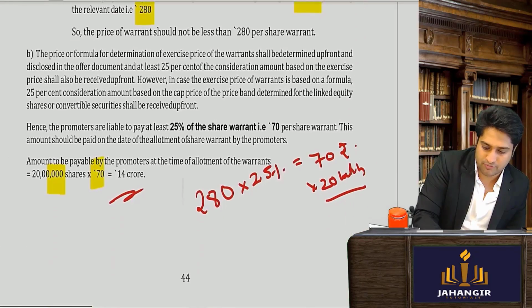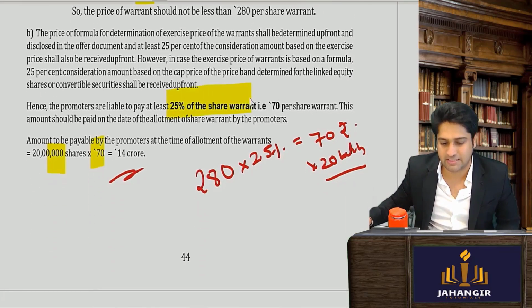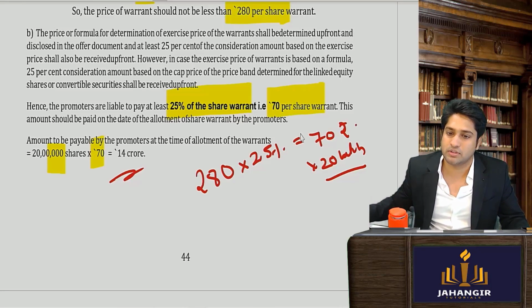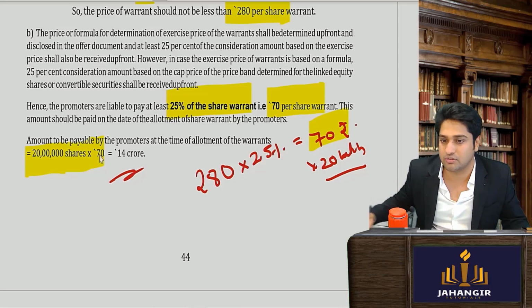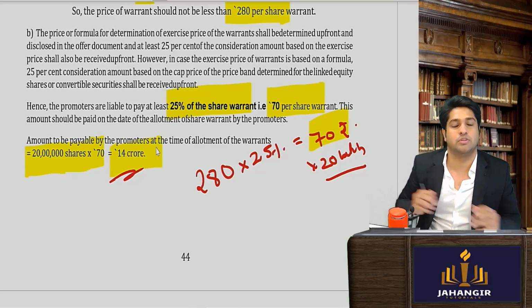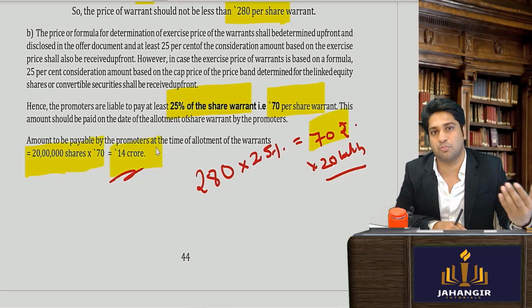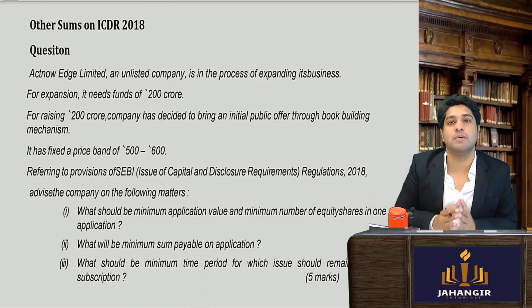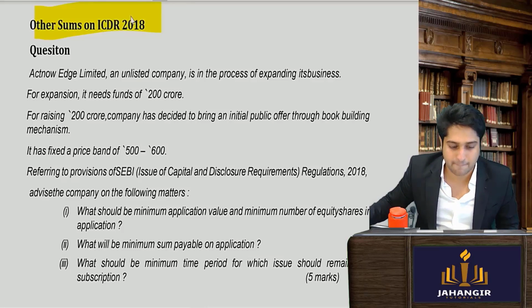Let's see. So therefore we go to see, it will be 25% of 280 rupees, that is 70 rupees. So 70 rupees, and there are 20 lakhs issued. So it will be 14 crores, the total amount that the promoters have to pay upfront. And now we'll be seeing your other sums on ICDR regulations 2018.